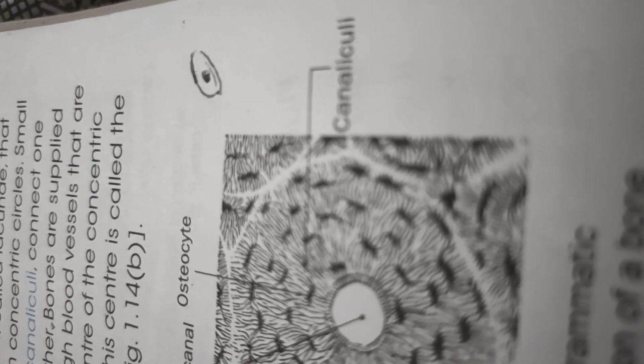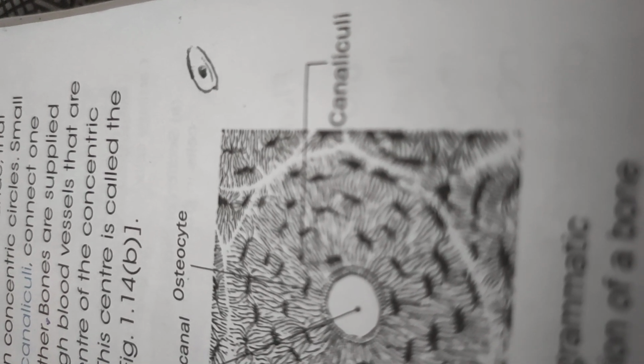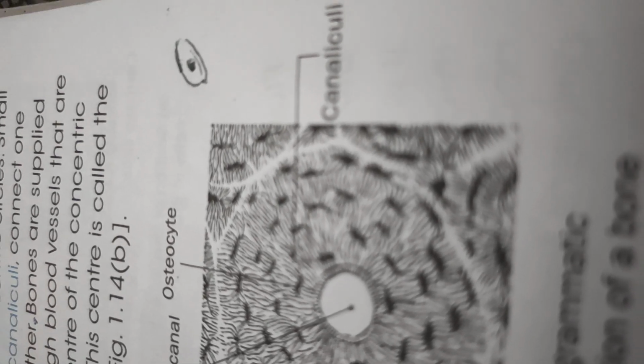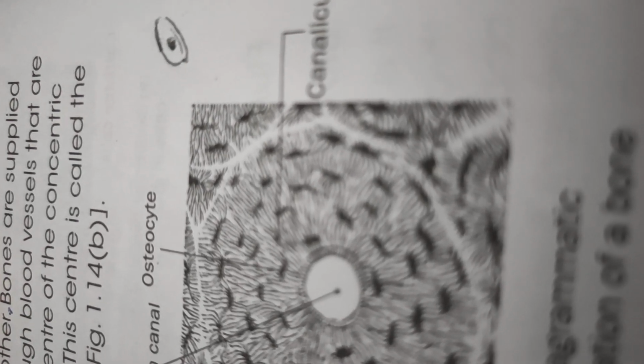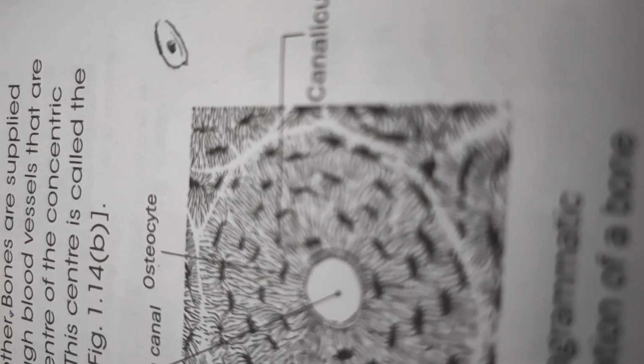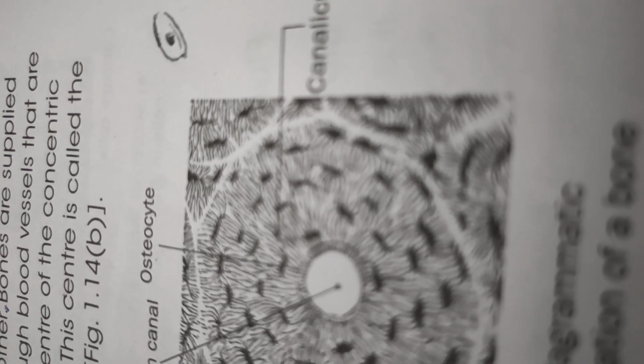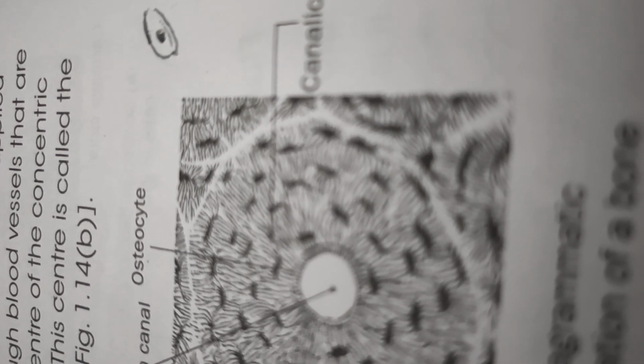So the bone cells are known as osteocytes. They are arranged in spaces known as lacunae, and the lacunae are arranged in concentric circles, and these lacunae are interconnected with the help of canaliculi. Bone is supplied with blood through the blood vessels located at the center of the concentric rings of the lacunae, and this central canal is called the Haversian canal.